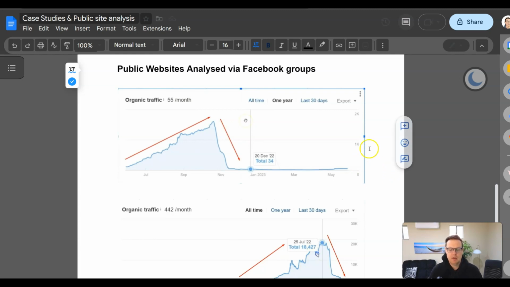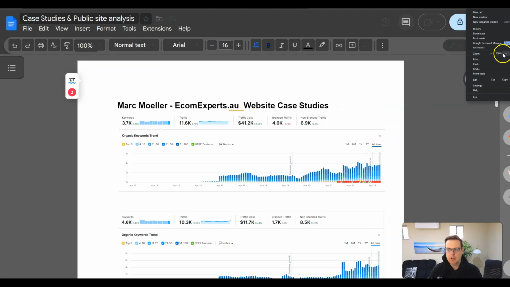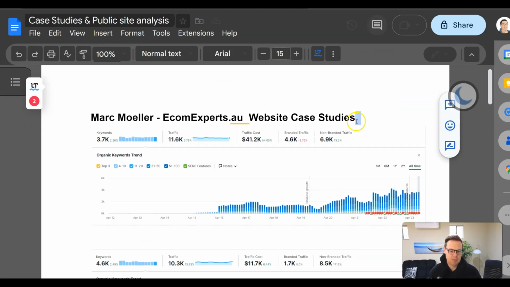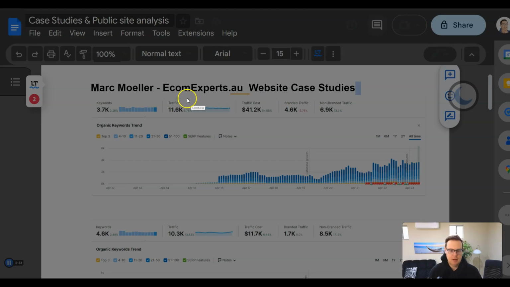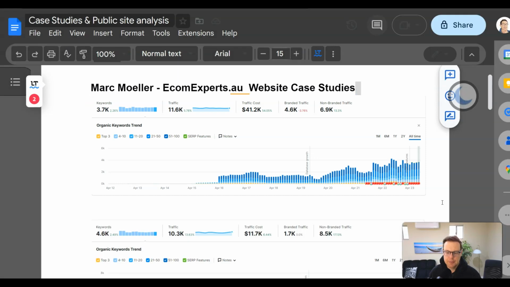We will dive in a second into the course preview, but I wanted to show you some of my own case studies here first. With all the work that I do and my agency Ecom Experts, we focus on ROI. So you can see here the traffic value that this client had has gone up to $40,000 per month. That means you would need to pay Google 40,000 USD to get that much traffic from Google. However, because this is SEO traffic, this is free for the client. And you can see also that 11,000 visitors are coming to the website, and the traffic cost indicates that these are all for commercial keywords.